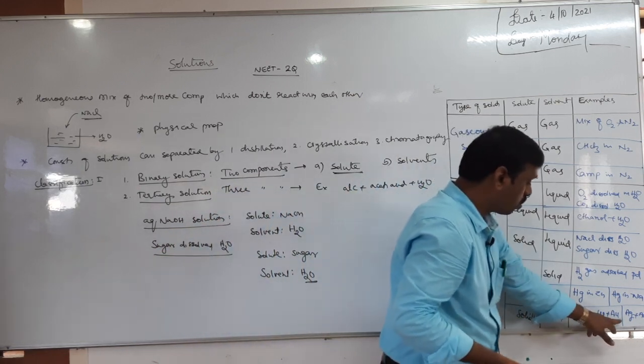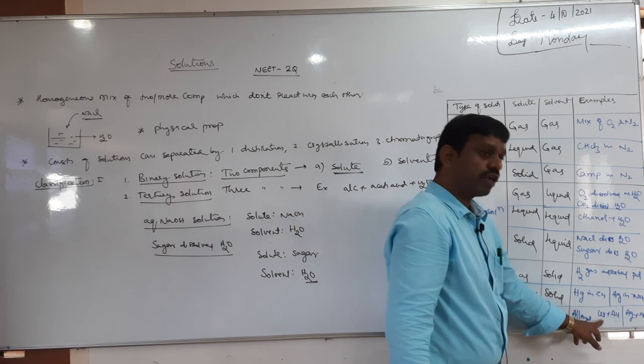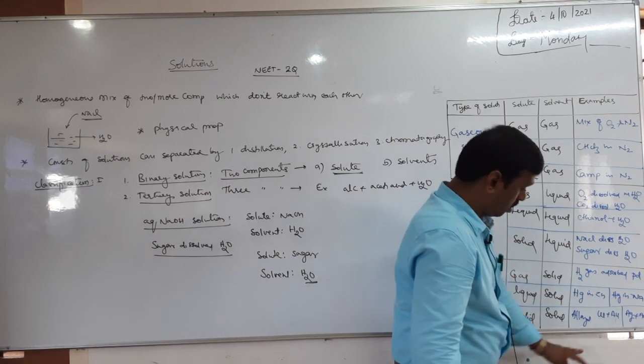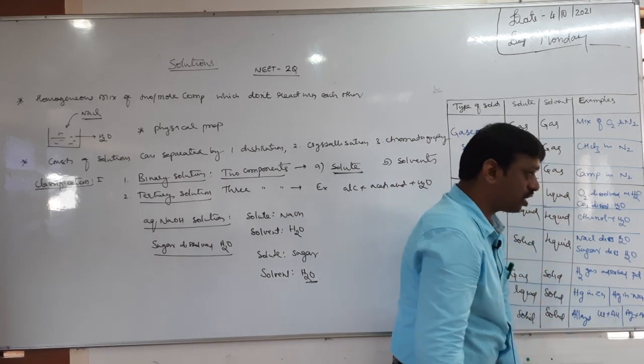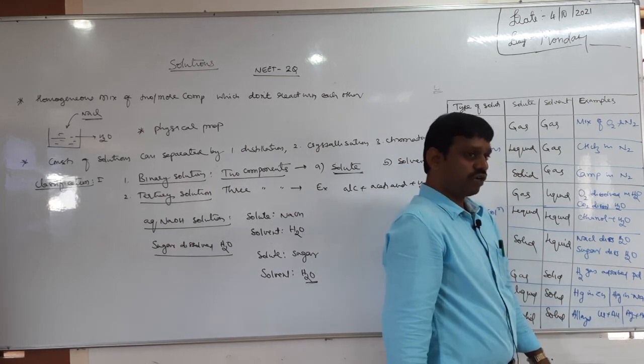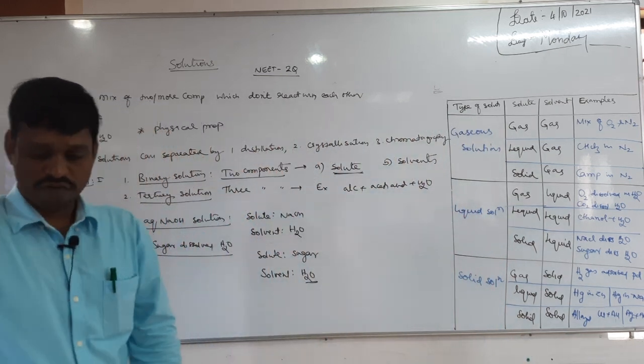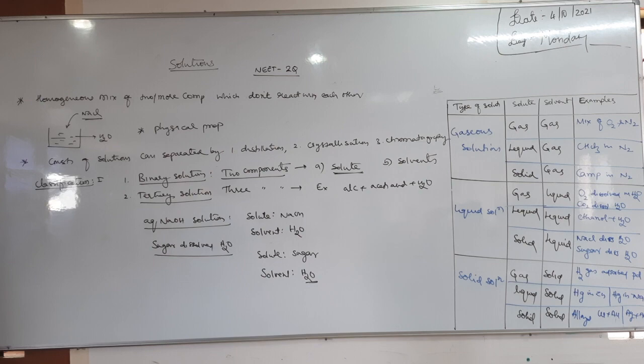Tell me, in copper and gold, which is the smaller quantity and which is the larger quantity? Copper is a smaller quantity, gold is the larger. And in silver and gold, which is the smaller quantity? Silver is a smaller quantity and gold is a larger quantity, right? So this classification is made based on what? Physical state of solute and solvent.